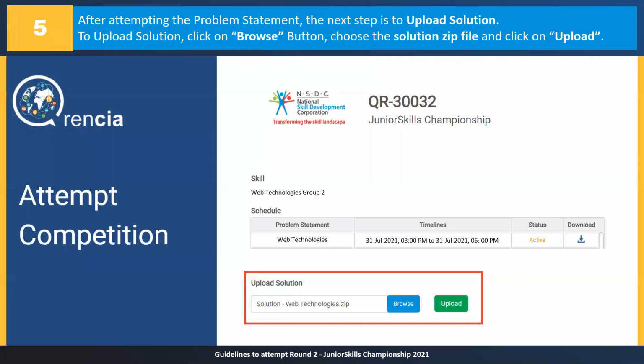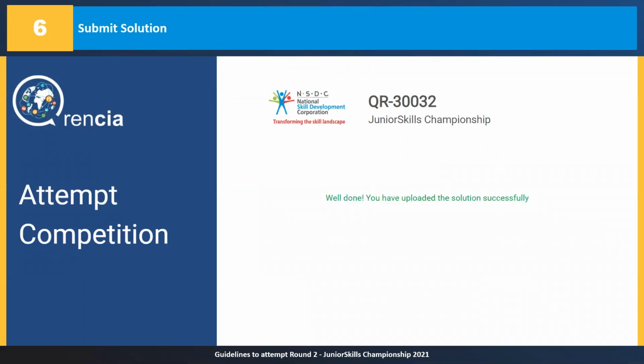Once you have found your zip file, then you can click on the green button, the upload button, and once you do that, your solution will be submitted. So after this step, you can say that I have participated in round 2 and I have submitted my solution. These are the set of steps that you need to follow in order to attempt the competition.